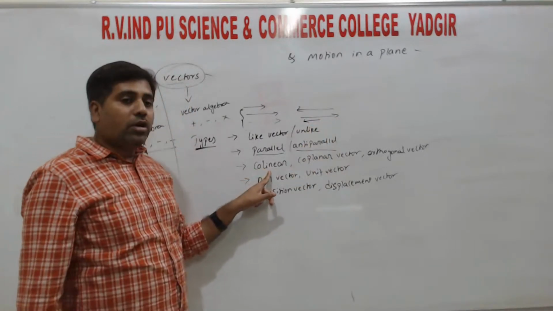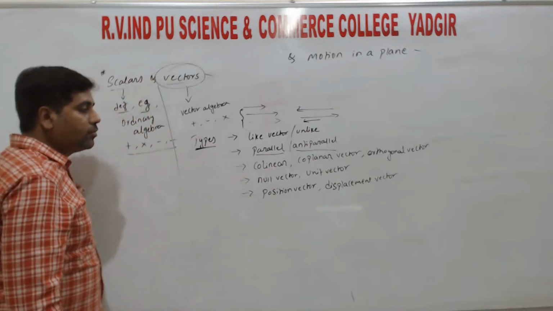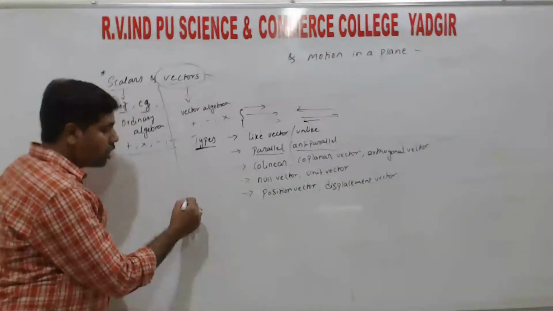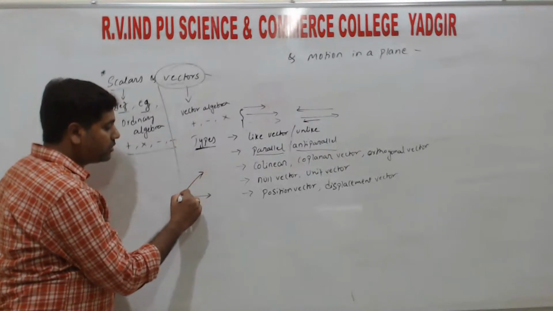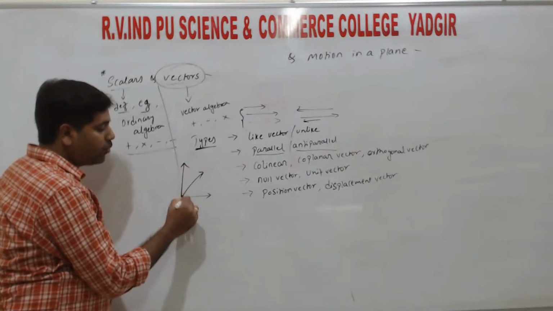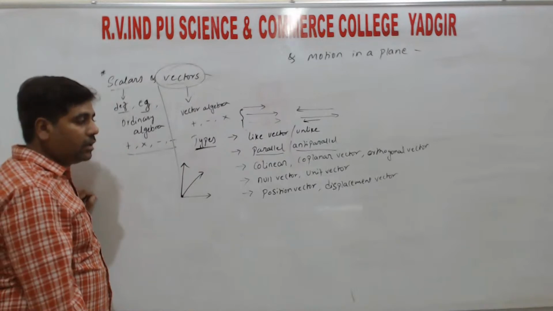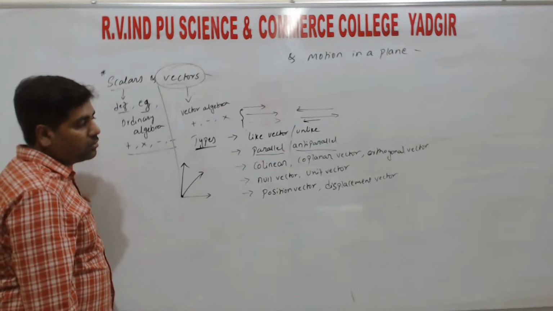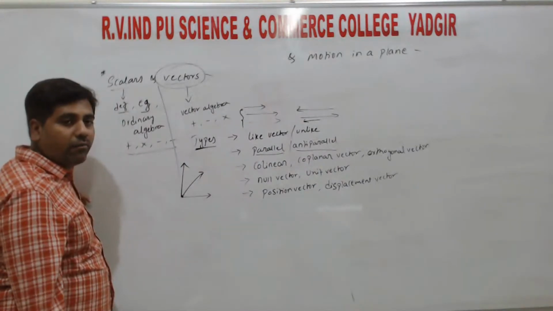So next collinear. Collinear means collinear or co-initial vectors, two or more vectors which start from a same point, then that type of vectors are called co-linear or co-initial vectors, right?